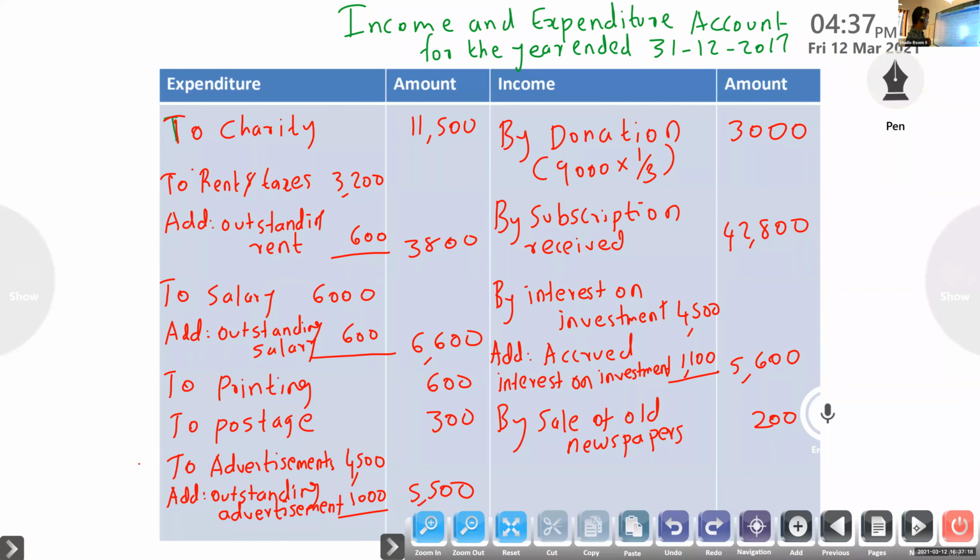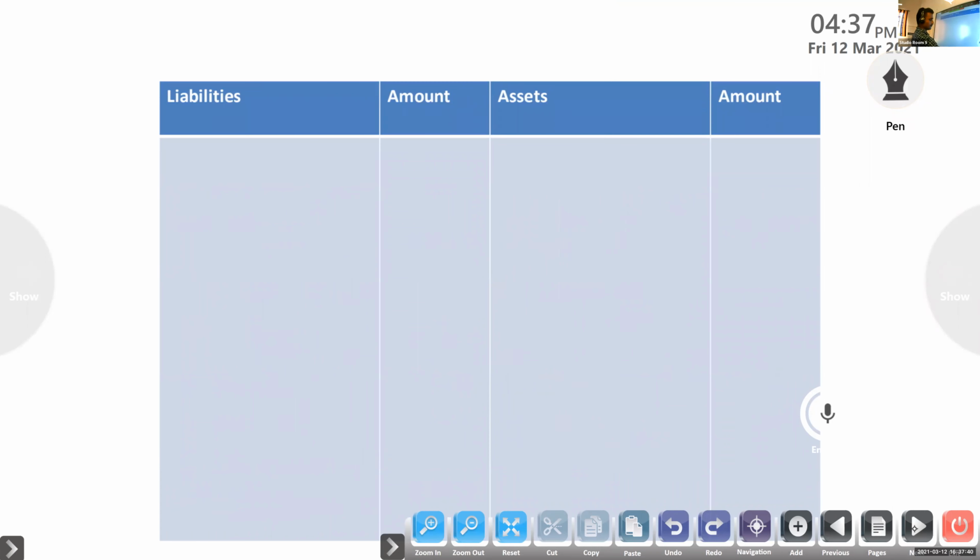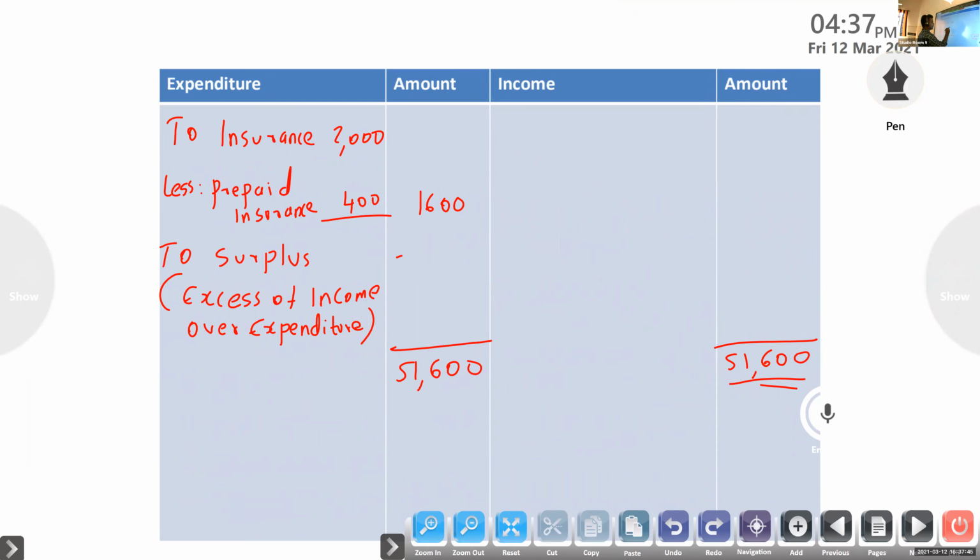Then our correct answer: outstanding salary 900, so 6,900. Then you will get 21,400.